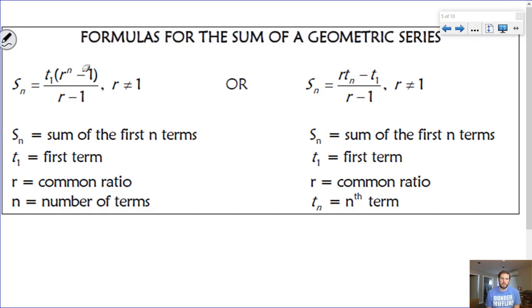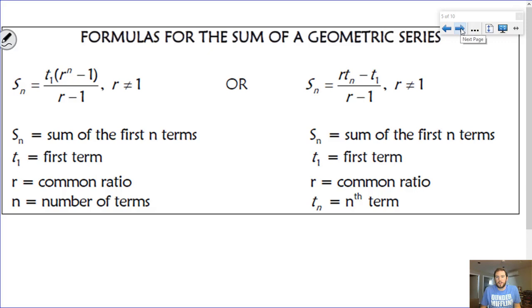If we expanded this bracket here, we would get this one here, where s is the sum of our series, t1 is the first term of our series, r is the common ratio, and n is the number of terms. Or here, if we didn't know the number of terms, we could do something like this, where we did r times tn minus t1, all over r minus 1.